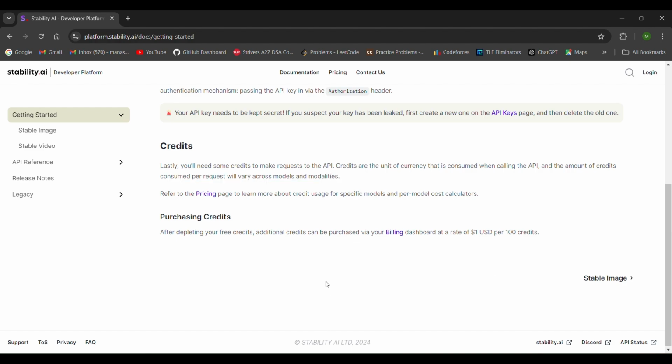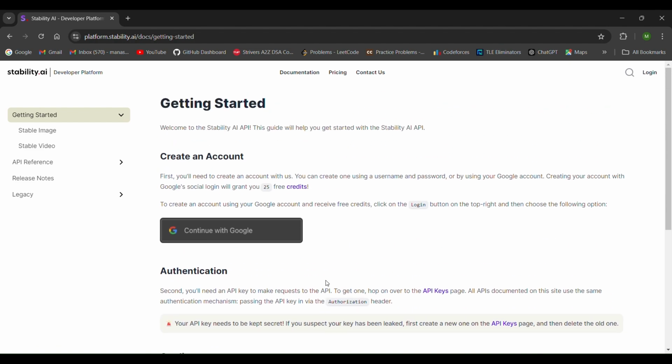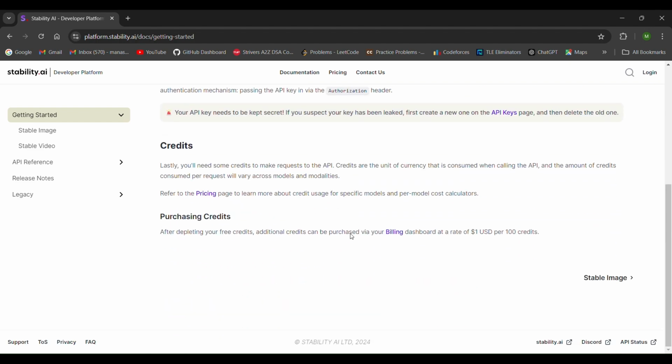So when you log in with an email, you get 25 free credits, but after they have been exhausted, you can get additional credits by purchasing at a rate of $1 per 100 credits. Or you can use another email.